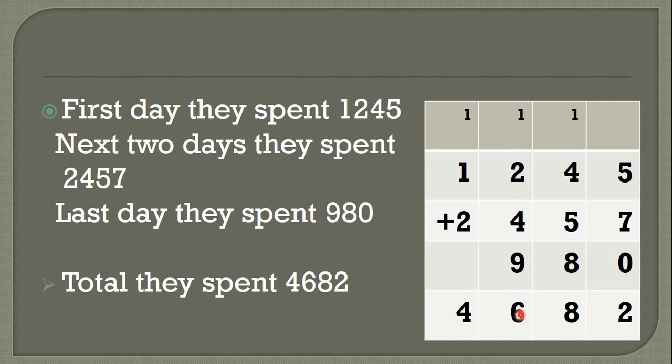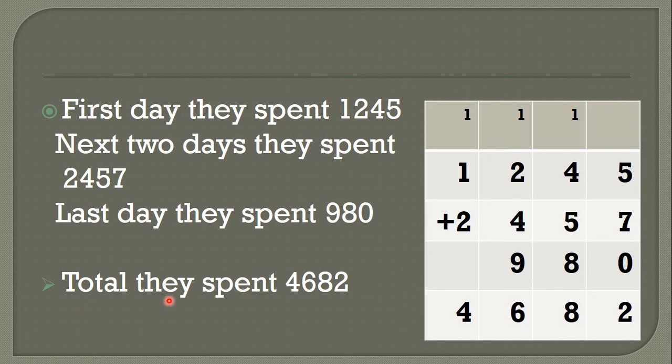Okay, what answer is coming, all students? 4682. Okay, so Mehta's family total spent 4682. How much did they spend? Mehta's family spent how much? 4682. You have to write this answer like that.